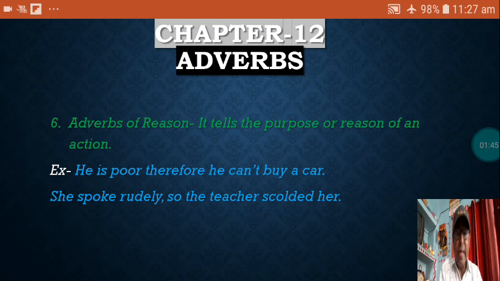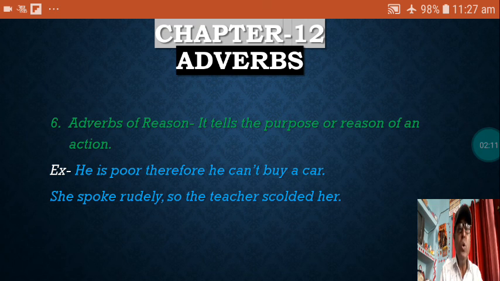Let us see the example that is given here. He is poor, therefore he cannot buy a car. Why can he not buy a car? He is poor. So this is the reason why he cannot buy a car, because he is poor. So this is called adverbs of reason. Therefore,